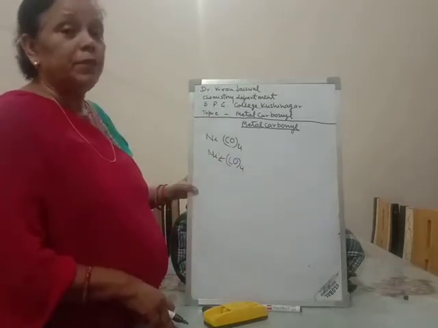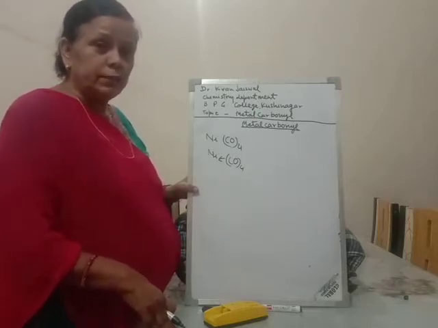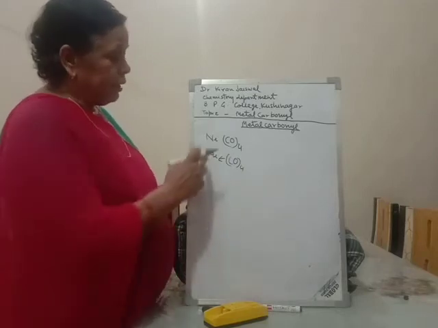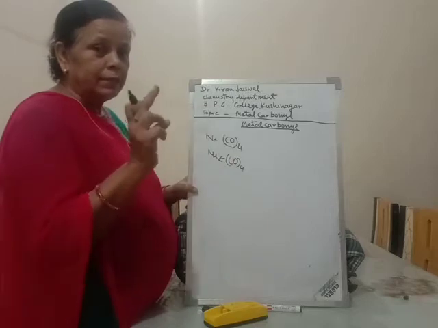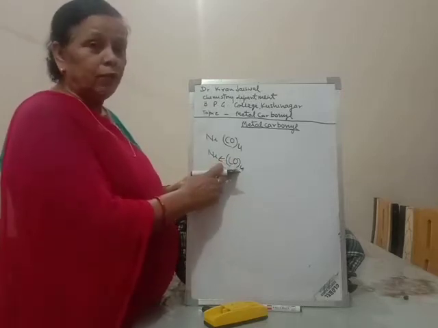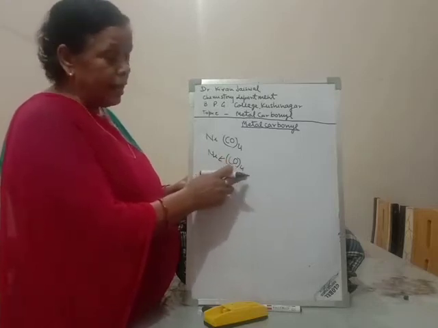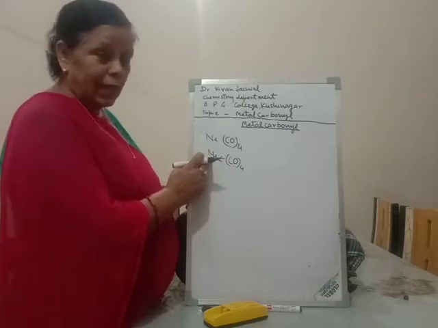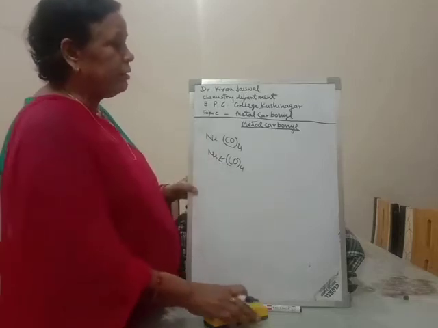The combination of the CO ligand with a transition metal in low oxidation state forms the metal carbonyl. For example, in nickel tetracarbonyl, each CO ligand contains one lone pair of electrons. There are 4 CO ligands, so they contain 8 electrons, and these 8 electrons will be donated to the d orbitals of the transition metal and form 4 coordinate bonds. This is the metal carbonyl.